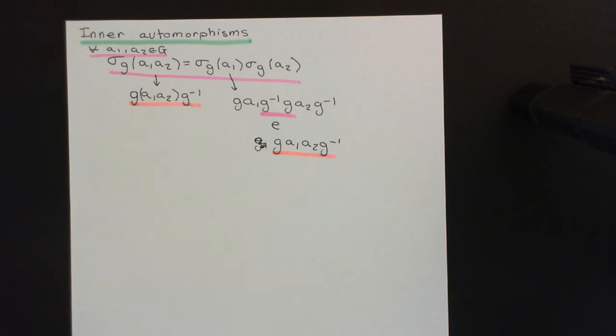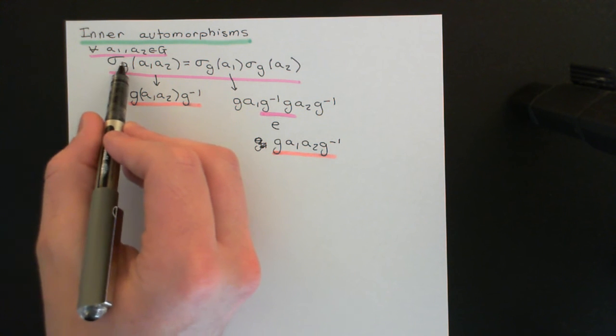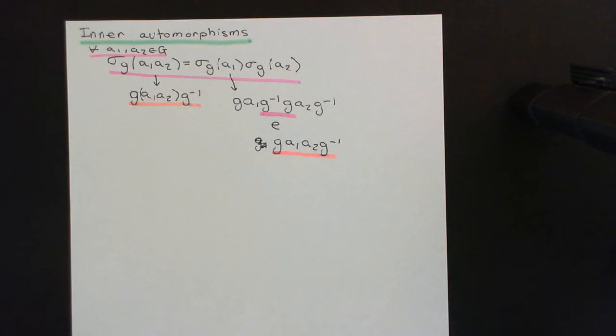Okay, so what I've just shown you is that no matter what little g you take, sigma little g, this set permutation associated with the element little g, and it's a set permutation of the group onto itself, defined by conjugating all the elements of the group by little g, is actually a group automorphism, and it's called an inner automorphism of the group capital G.